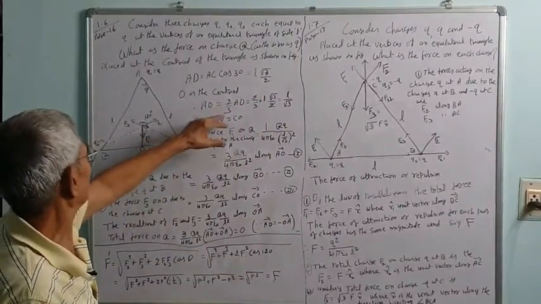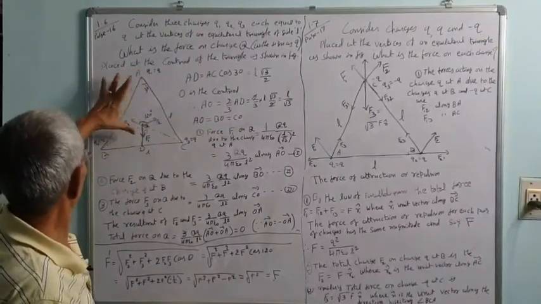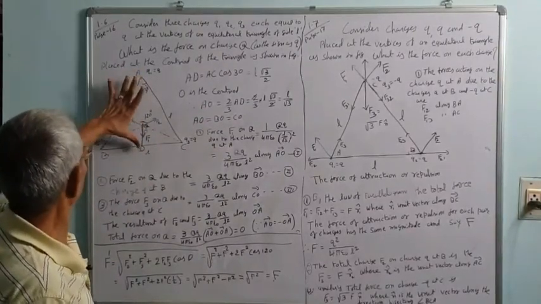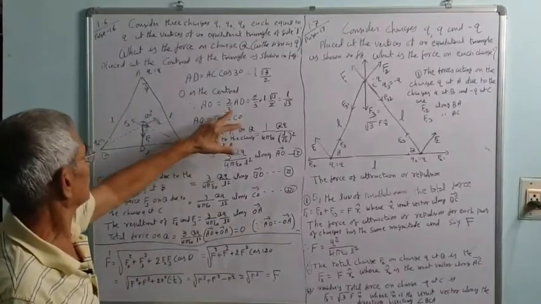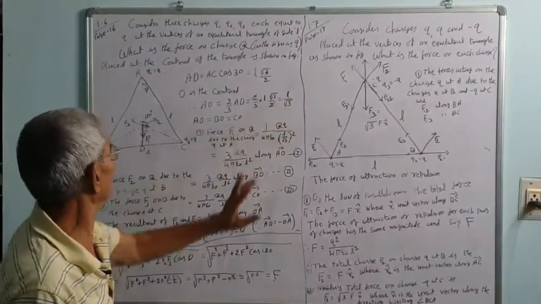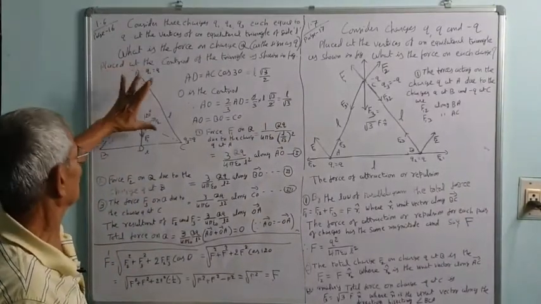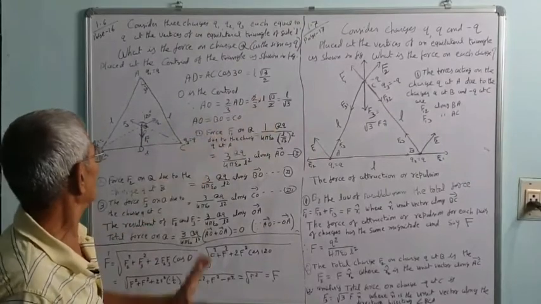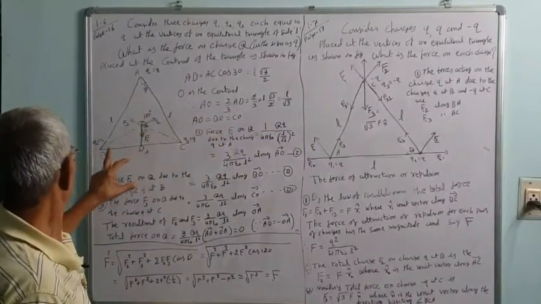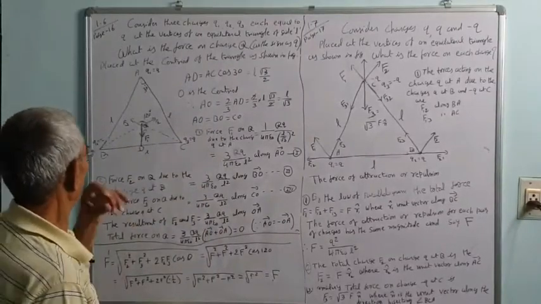So AO is equal to 2 by 3rd of AD. AD is equal to L root 3 by 2, so AO is L upon root 3. AO is equal to BO is equal to CO. All distances are the same.